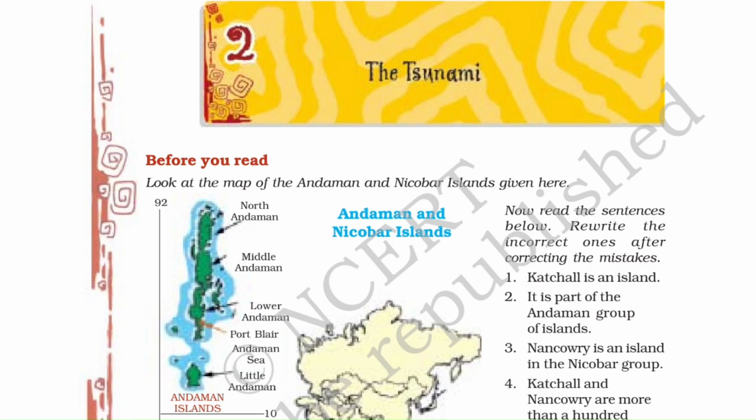So children, today we'll be covering our second chapter, which is the tsunami. This chapter highlights a major incident, a devastating tsunami which occurred on 26 December 2004 in the Indian Ocean, and how it destroyed the lives of people. So we will be reading about this in this story.